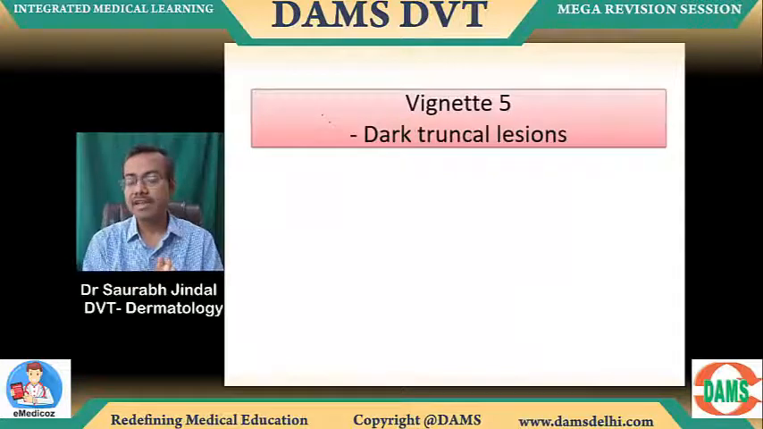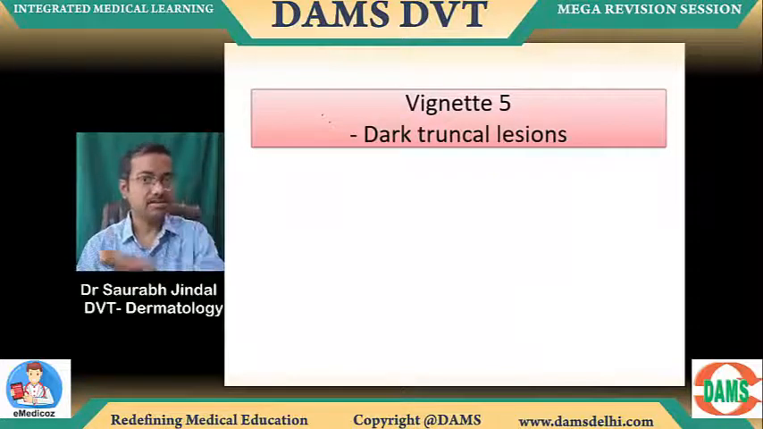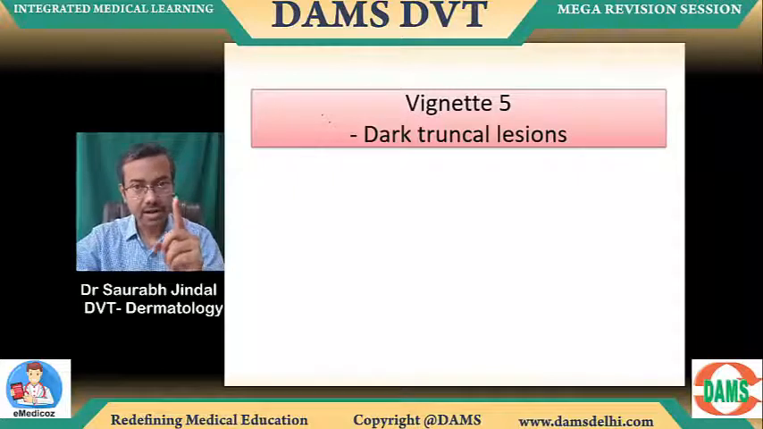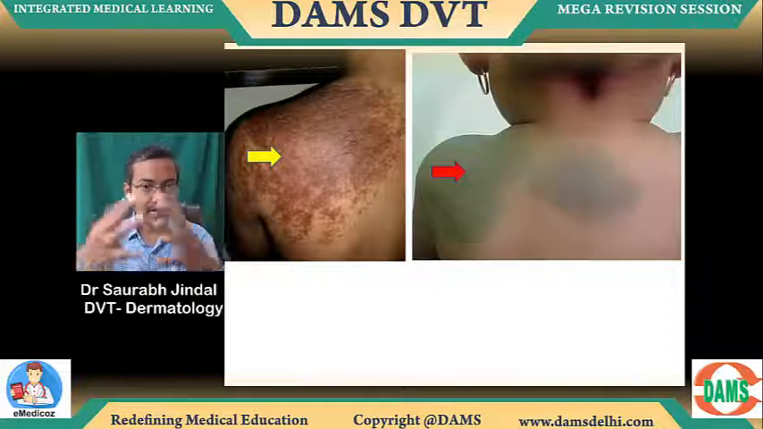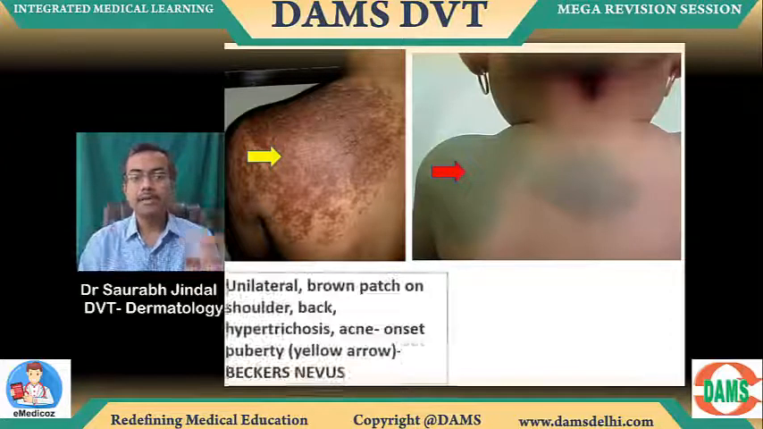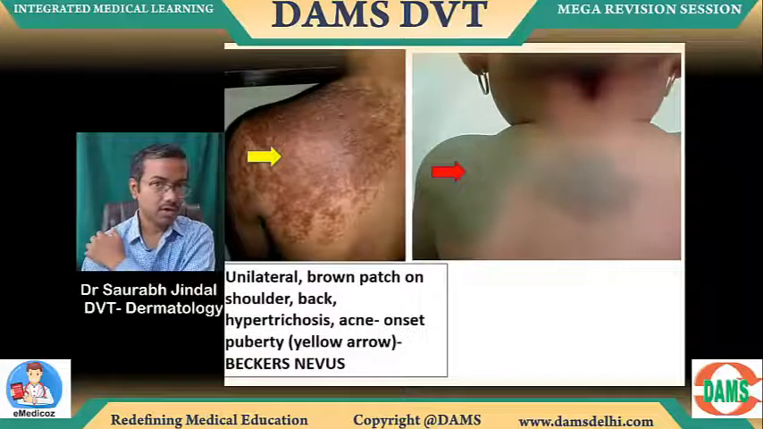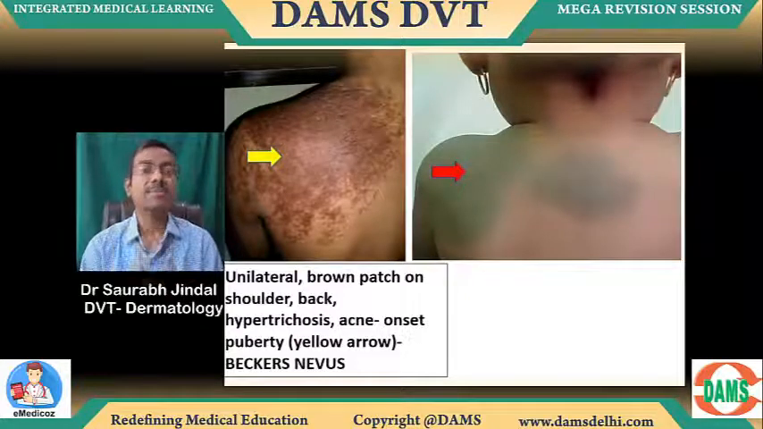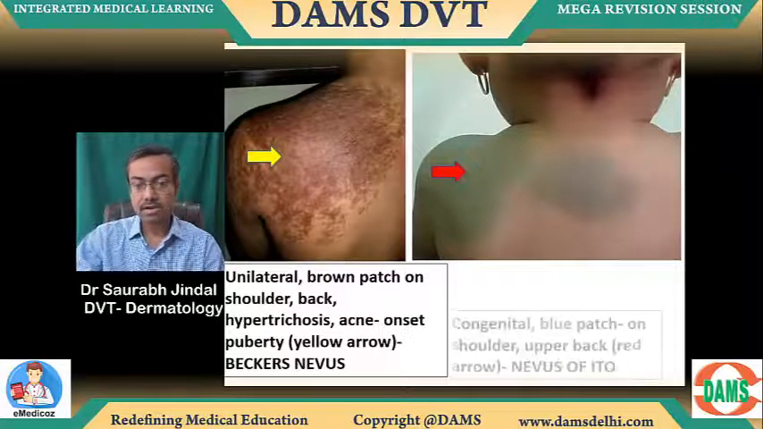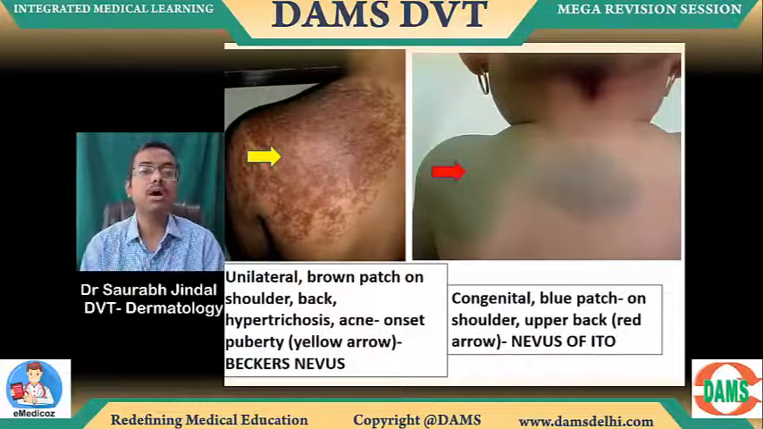Okay. Vignette 5, dark truncal lesions. So we did hyperpigmented truncal, now dark truncal. Now dark truncal may, if you have shoulders, see shoulder areas. Unilateral brown patch on one shoulder in an adolescent person, with more hair and more acne in that spot. That's Becker's nevus. And on the right side, same thing, but a bit bluer in color, no hair, no acne in that.